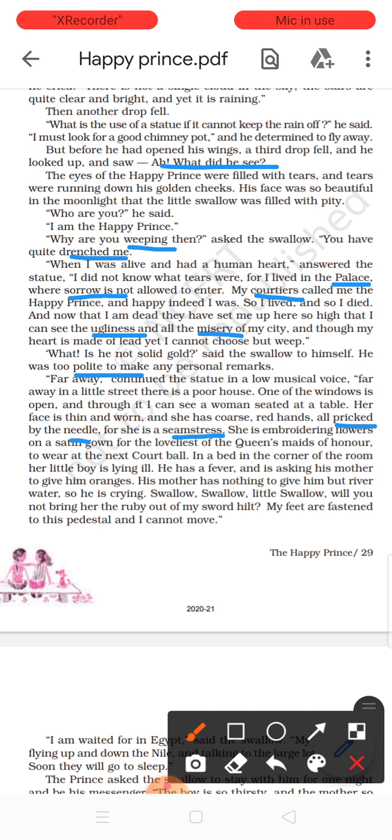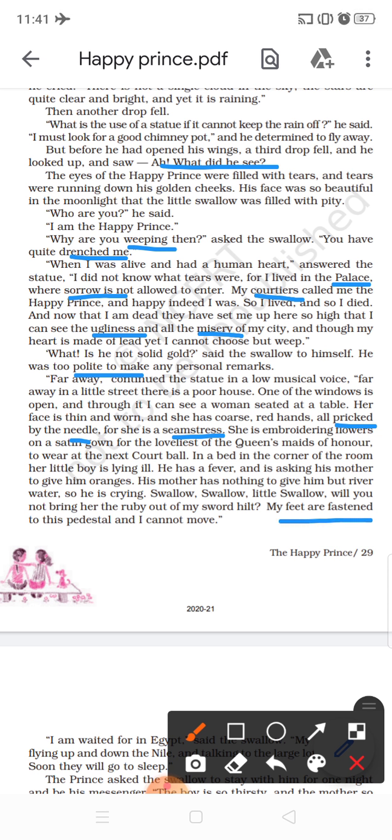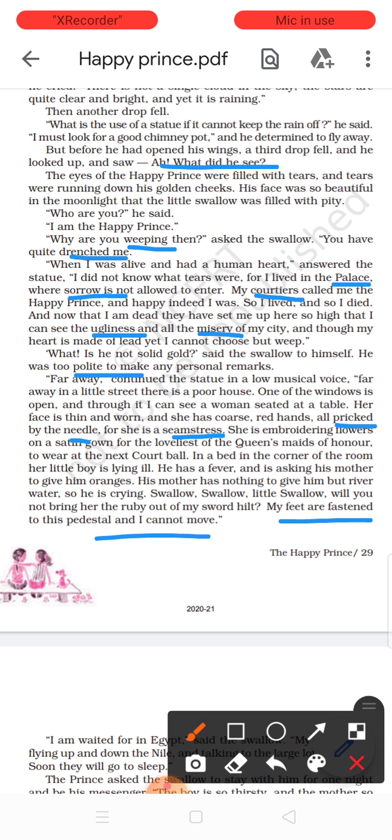Why can he himself not go and give? Because he is telling you, in the last line, my feet are fastened to this pedestal and I cannot move. He is imprisoned. Fastened means tied up on this pedestal. Pedestal means this platform, this stand, and I cannot move. It is tied up naturally, and so it is a statue. It cannot move. This is what he is telling.